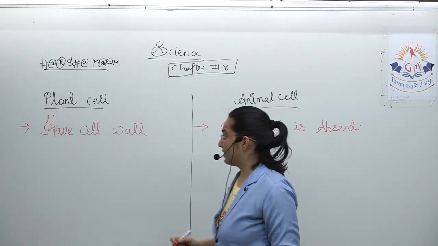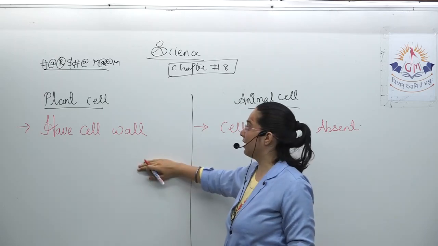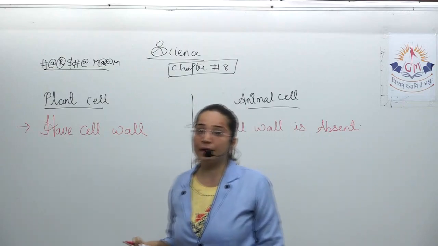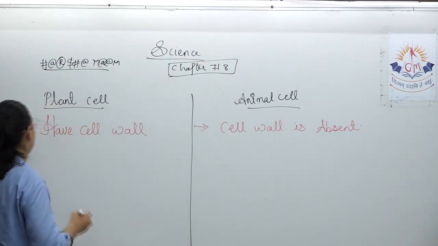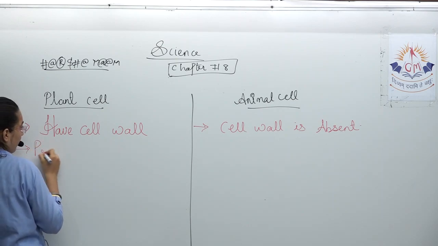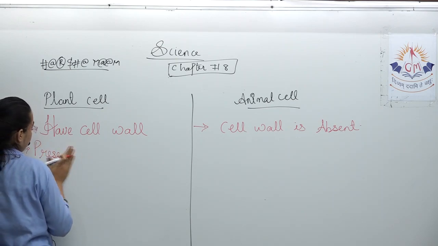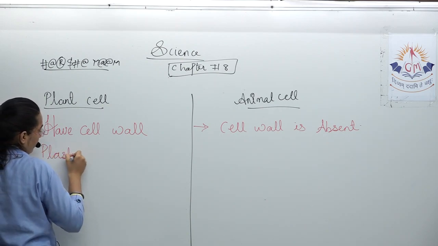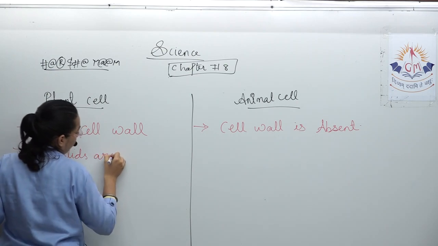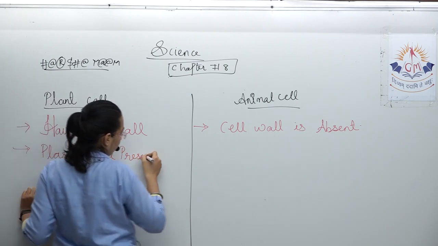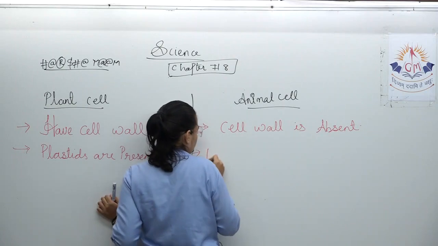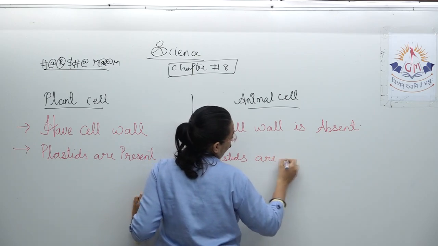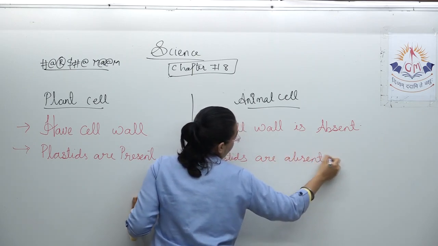Plastids are present in plant cells, but they are absent in animal cells. Just now only we discussed. Here the plastids are absent.